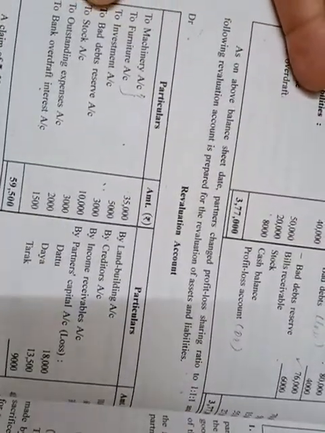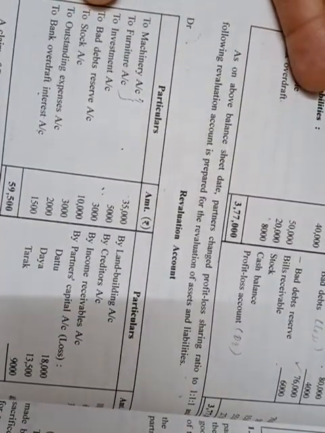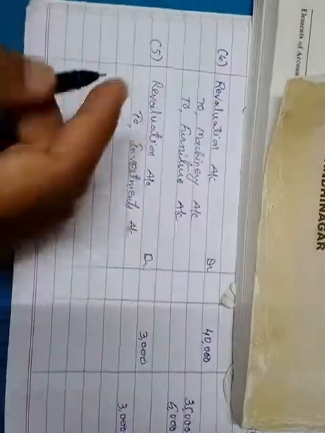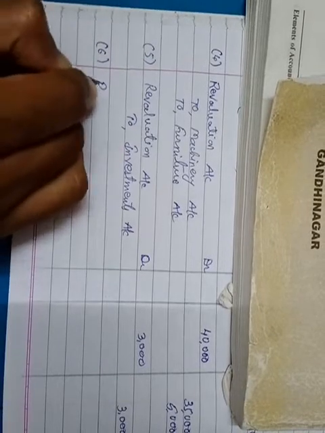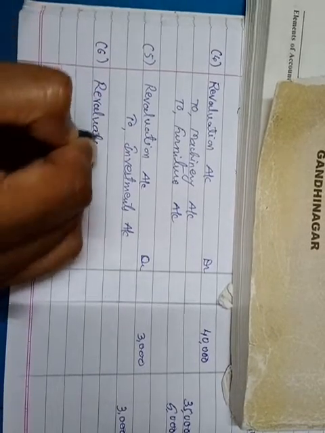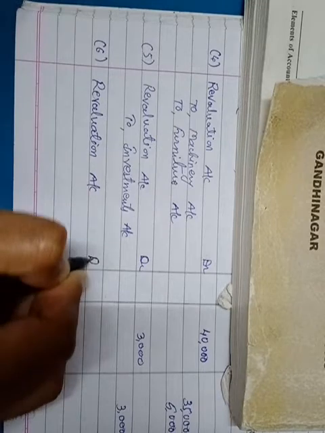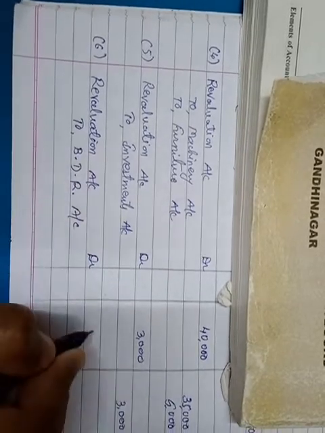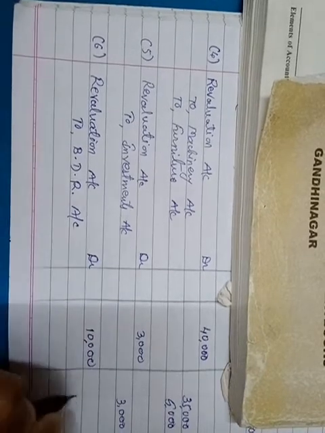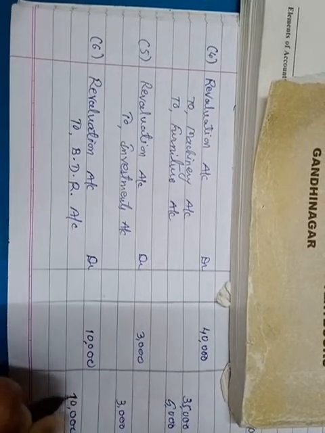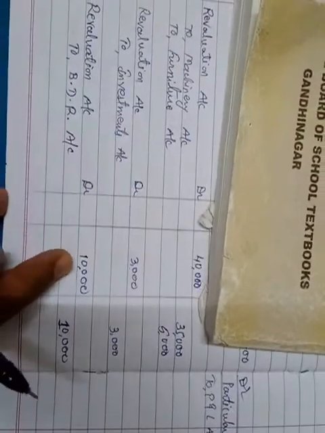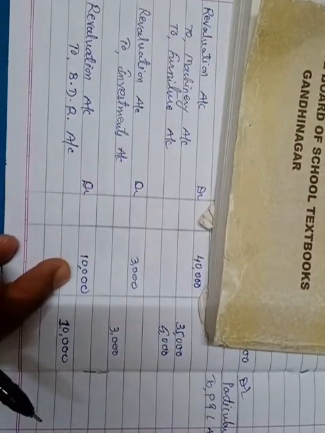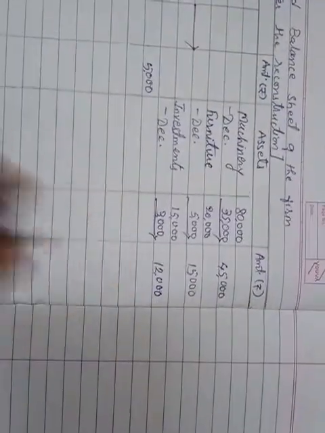The journal entry we can write is revaluation account debit to bad debts reserve account, right? So I will show the journal entry first. In the journals, write down next entry, revaluation account debit to bad debts reserve account, which is 10,000 only, because in revaluation account it is available at 10,000. That means there is an increase in bad debts reserve by how much? 10,000.